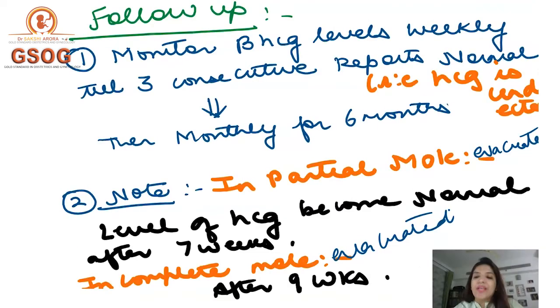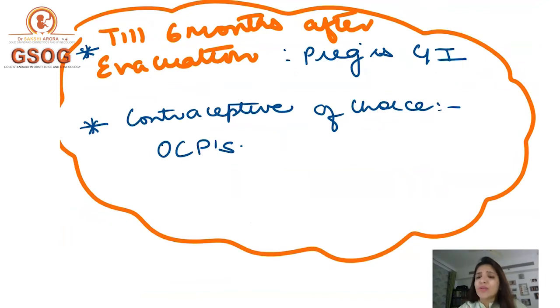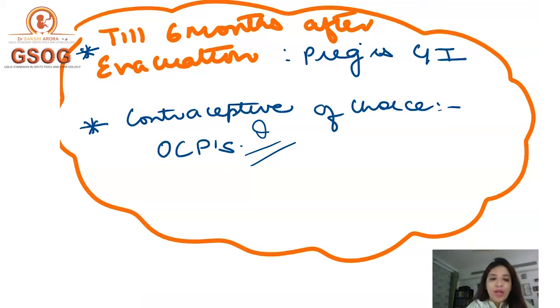Clear? Now, the other very important thing is that when you tell your patient that for 6 months she should not conceive, her next question will be, then ma'am, please tell me what is the best contraceptive to take to avoid pregnancy. Now, after H mole evacuation, the contraceptive of choice is oral contraceptive pills, right? That's a very, very important question, not only clinically, but theoretically, because it's asked in your exams what's the best contraceptive after H mole evacuation? And remember, that is oral contraceptive pills, the OCPs. Clear?